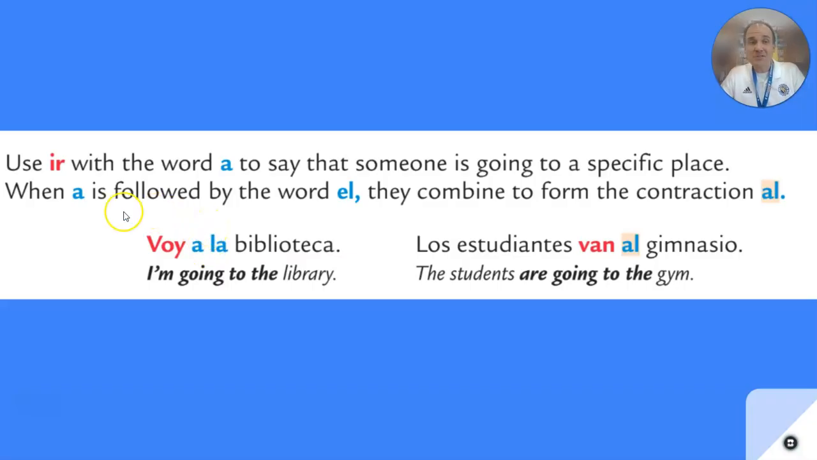Now there's one exception to that. We learned that de next to the word el combines to form the word del. Well, the same thing happens when a is followed by the word el. They combined to form the contraction al. So if we're going to say, like, for example, the students are going to the gym, what it would be is los estudiantes van a el gimnasio. Well, Spanish says we want to combine those words to al. All right, so van al gimnasio. They're going to the gym.